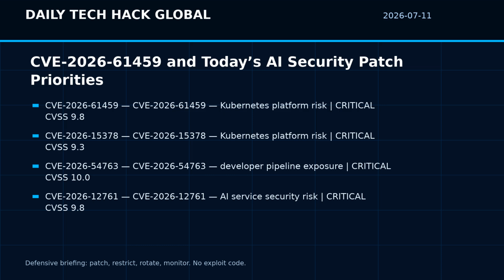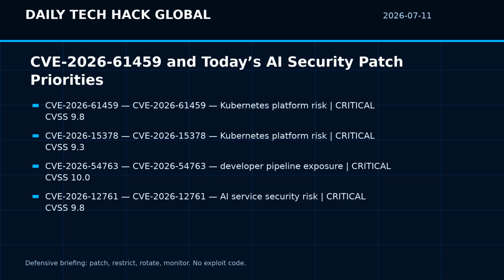First, identify whether any affected product is internet-facing, reachable from CI systems, or reachable by AI agents and automation. Second, patch according to the vendor advisory, not just the headline score. Third, review service accounts, API keys, pod identities, OAuth apps, and tool credentials that could be reused if the affected system was compromised. Fourth, add monitoring around unusual admin actions, image pulls, tool calls, authentication failures, and outbound network requests. Fifth, document what was patched and what was deferred so tomorrow's team can audit the risk instead of rediscovering it.